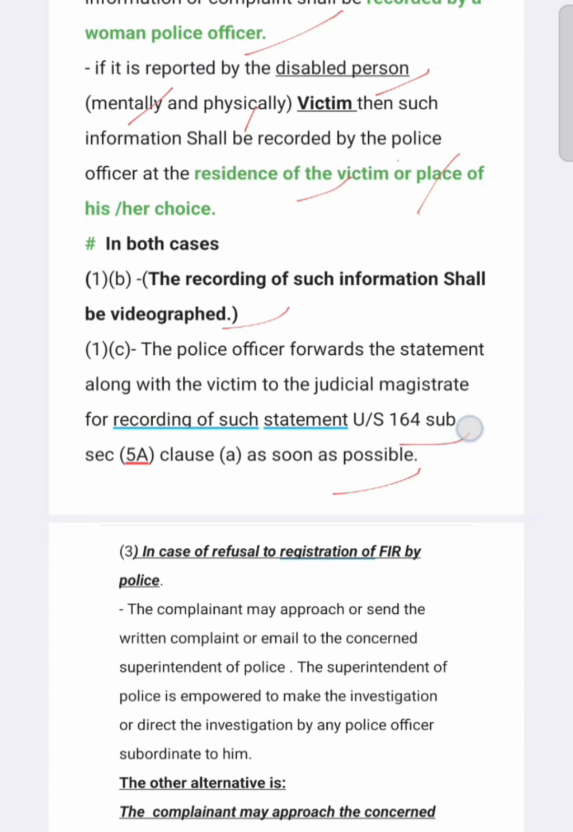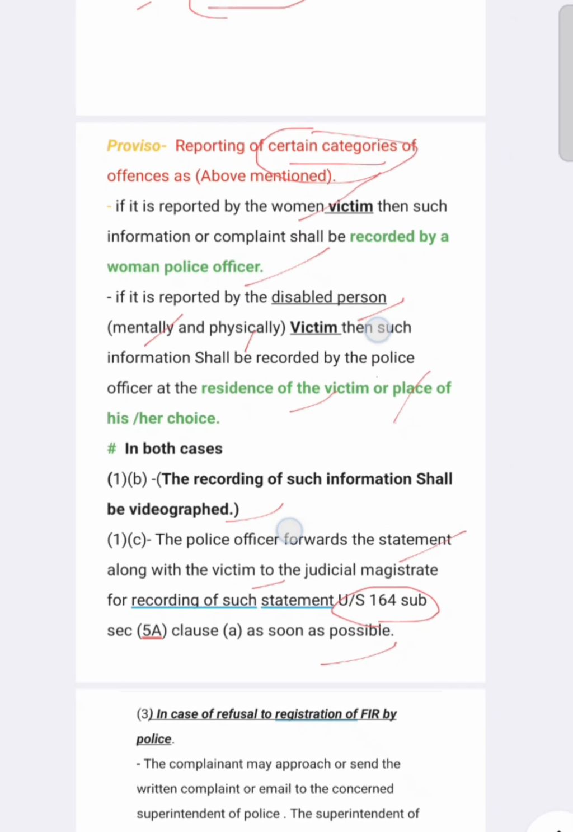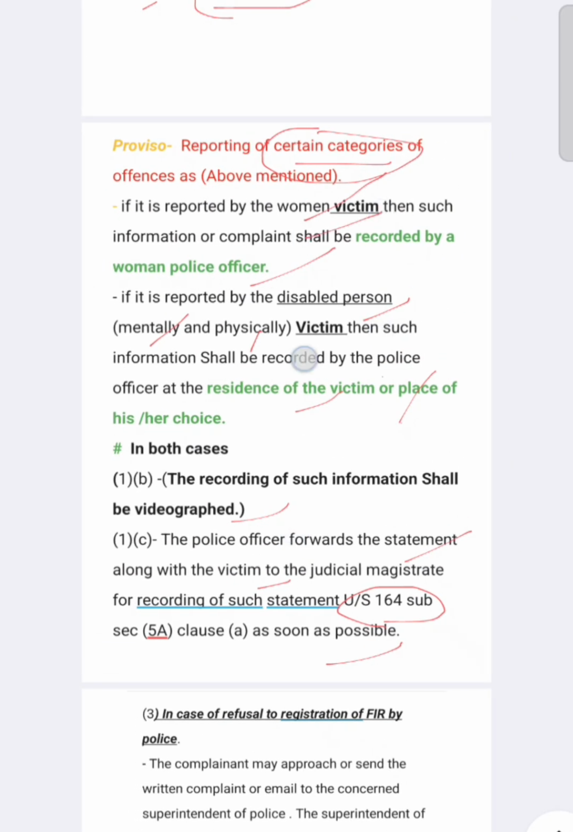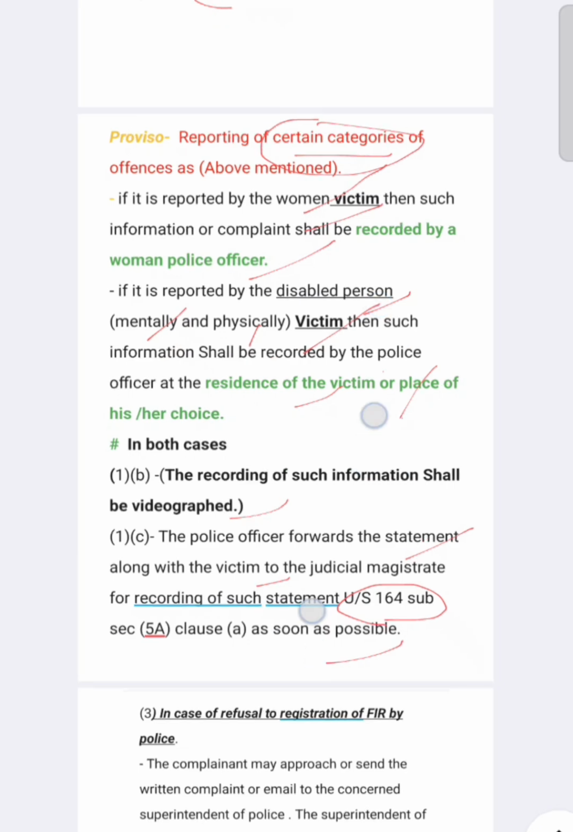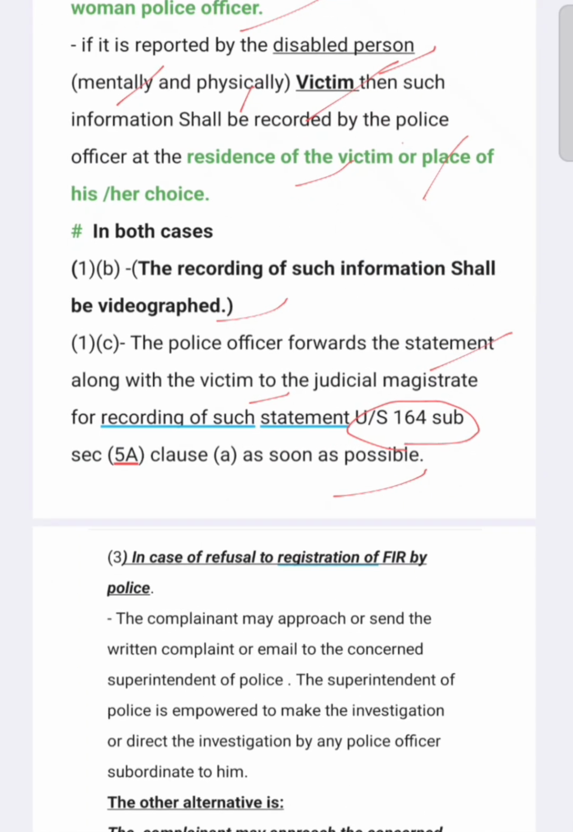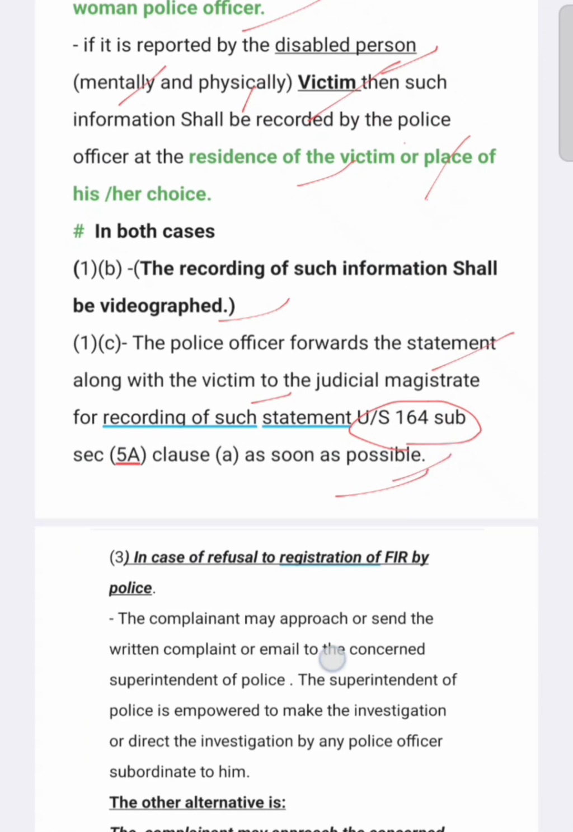As per section 164, the police officer forwards the statement along with the victim to the judicial magistrate for recording of such information. As in both cases the information is very critical, the recording of such information by the magistrate is very important.